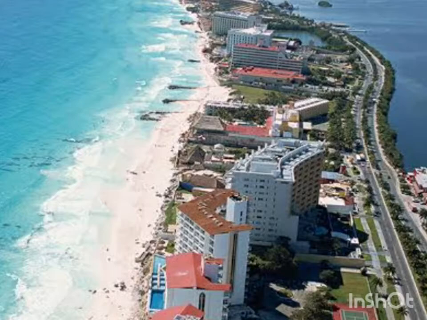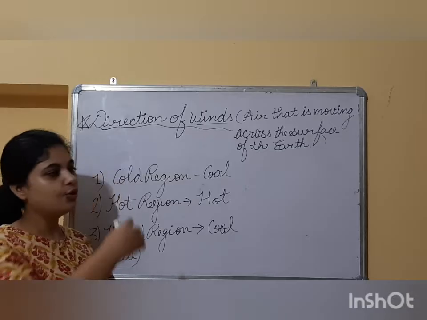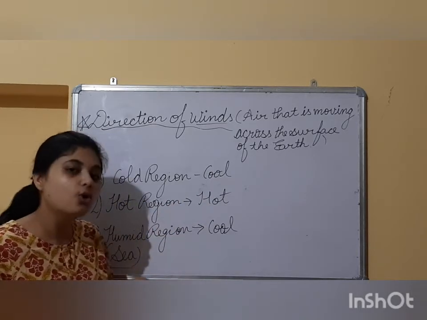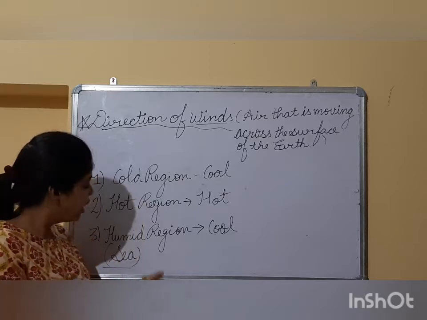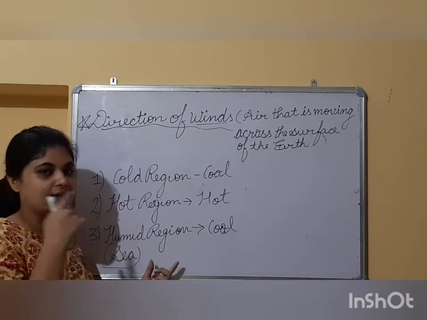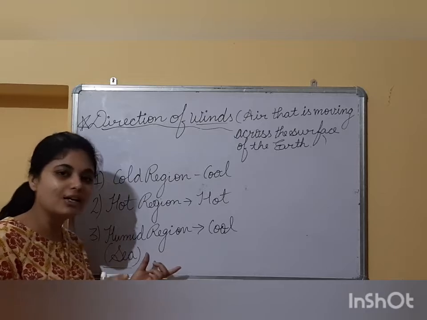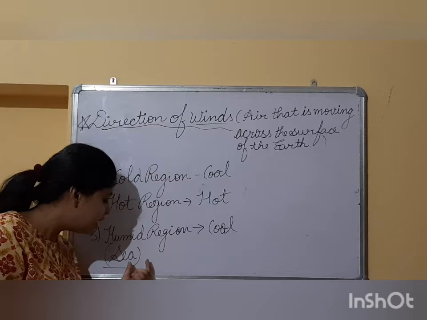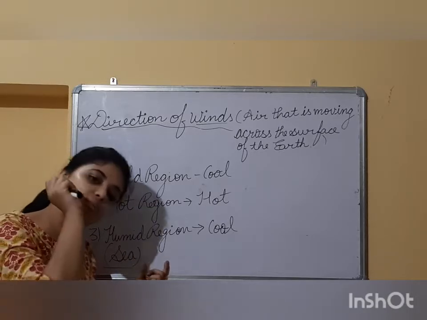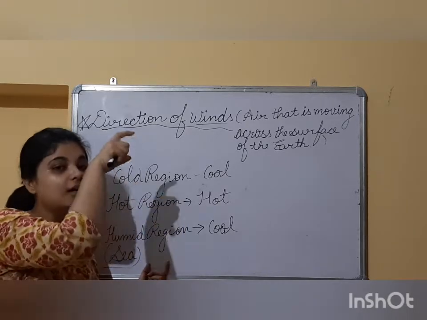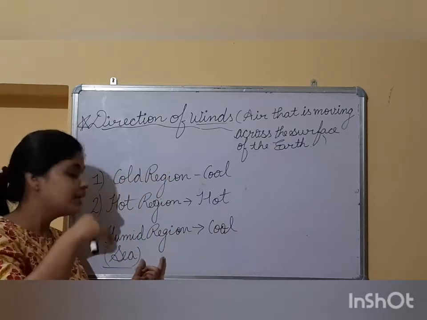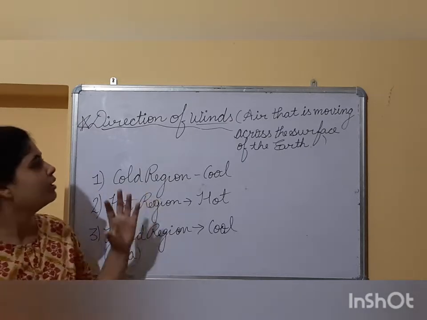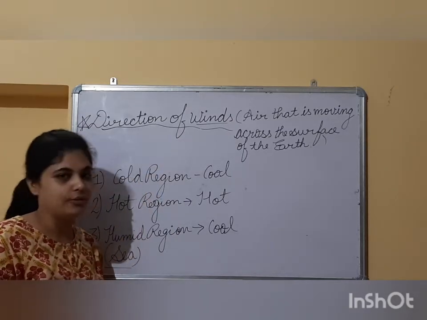Like in this, you can also take the example of coastal areas. You know, Kerala, Karnataka, Tamil Nadu, these are some states which are located at the coastal areas, means near the sea. Okay, so that's why the states there are humid states. Why so? Because you will see the amount of water vapor present in the air. As I told you, if the wind blows from the sea, then it will have moisture in it, and that will make the places near the sea humid places. Okay, so these are some factors: the direction of winds affecting the climate of a place.